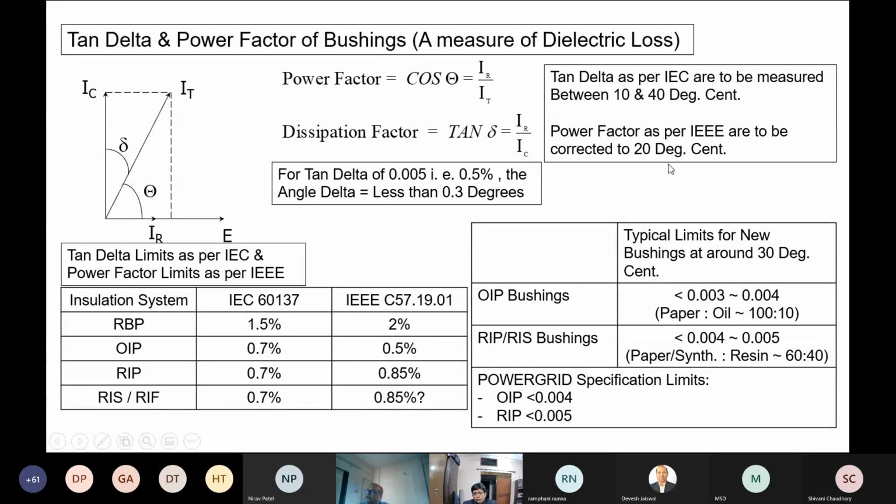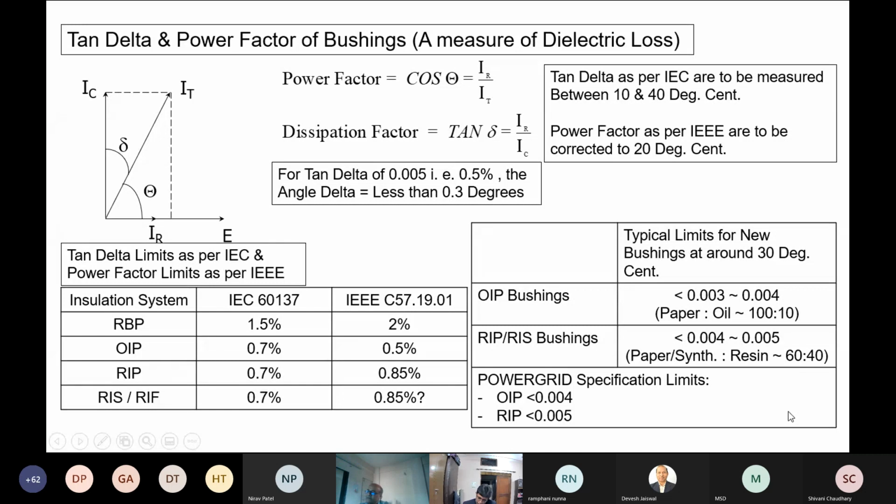In case of IEC, the tan delta is to be reported as measured between 10 and 40 degrees centigrade. And power factor as per IEEE is supposed to be corrected to 20 degrees centigrade. So you can see all these limits are corrected to 20 degrees centigrade.